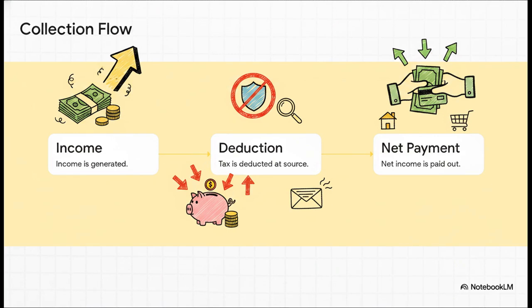And this brilliantly illustrates the real-world flow you probably experience every single month. Step 1, the income is generated. But before you even see it, Step 2 happens. The tax is deducted right at the source. Finally, Step 3, the remaining net income is paid out to you. If Person A earns a salary, this clause is the exact legal reason their employer is mandated to calculate and deduct the tax before depositing the rest into their bank account.